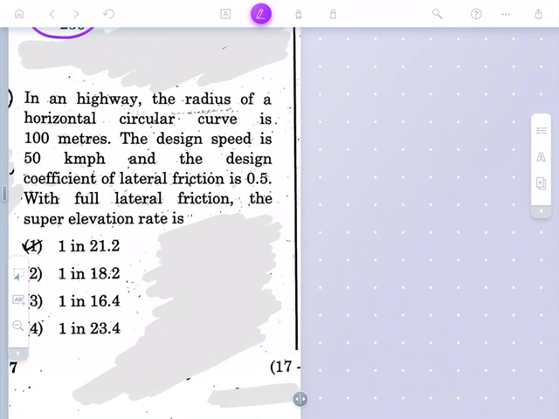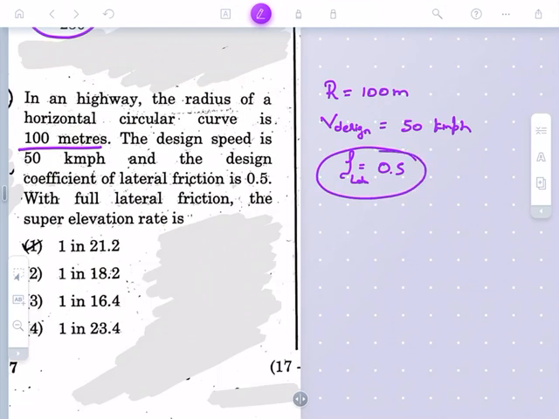See, this is a very interesting question. In a highway, the radius of the horizontal curve is 100 meters. The design speed is given, which is equal to 50 kilometers per hour, and the design coefficient of lateral friction, in the question they have given lateral friction as 0.5.